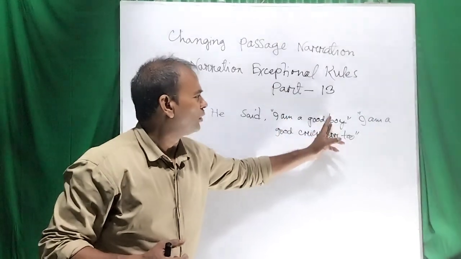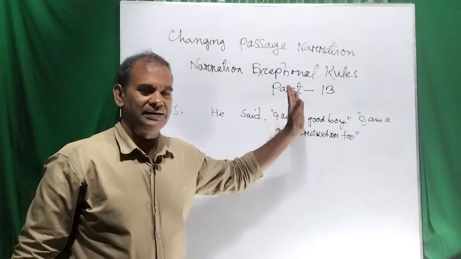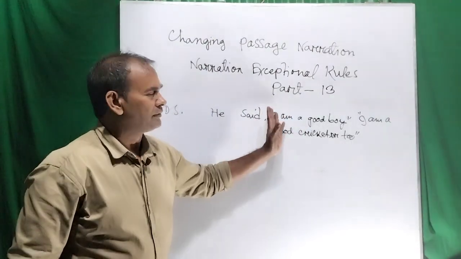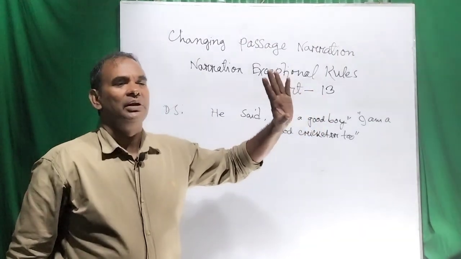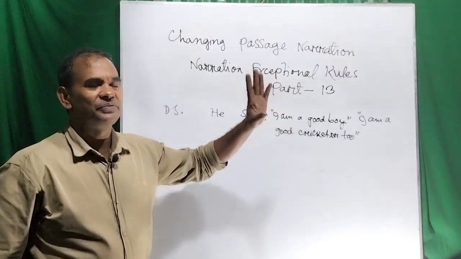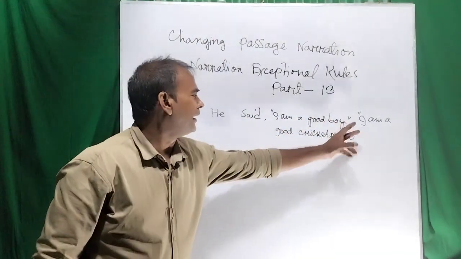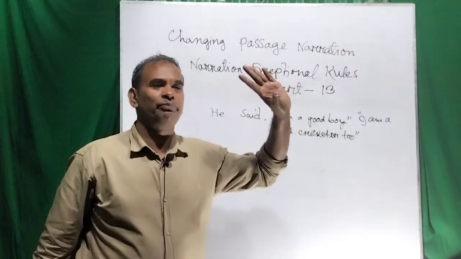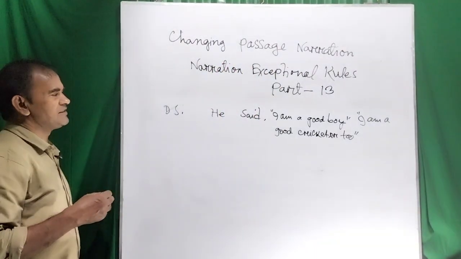I am a good boy. I am a good cricketer too. So this is exaggeration. In this case, the writer has used some irrelevant or extra words. So the specific sentence should be, he said, I am a good boy and a cricketer. That would be the best skillful sentence. But this is not the skillful sentence, you see.